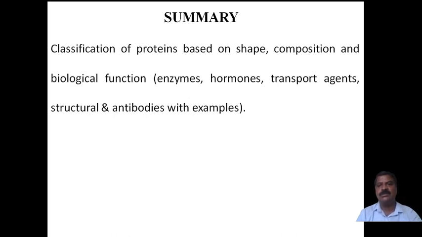Then, based on composition, proteins are simple proteins, derived proteins, and conjugated proteins. Then, by biological function, they are classified into enzymes, hormones, transport agents, structural proteins, and antibodies. With examples, I have explained everything in this session.